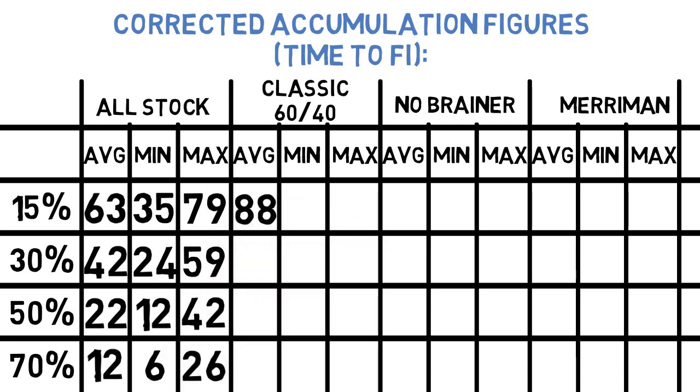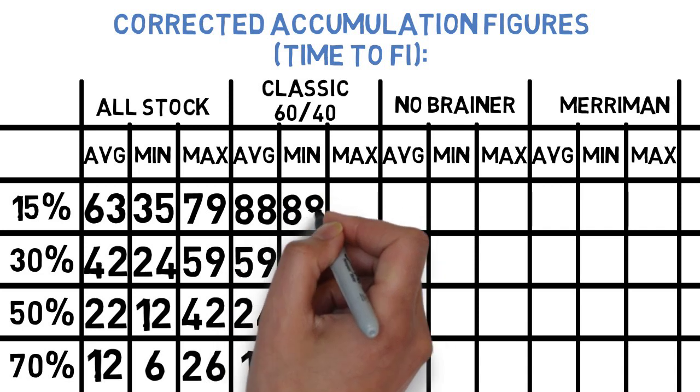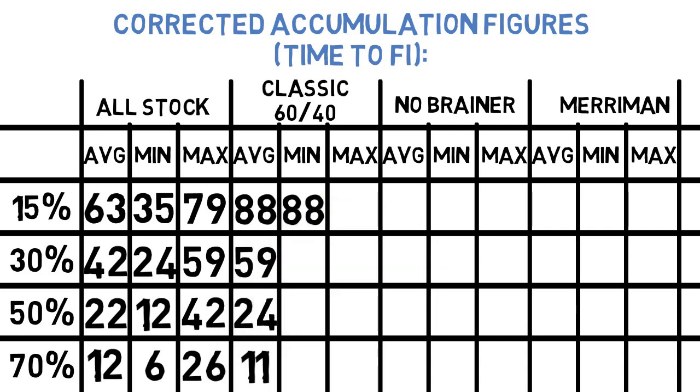The classic 60-40 strategy took 88, 59, 24, and 11 years to reach FI on average using those same savings rates. Interestingly, all 5 successes at the 15% savings rate took either 88 or 89 years. So, at its fastest, the 15% savings rate took 88 years in either 1927 or 1930, and at 30, 50, and 70%, it took 32 years starting in 1927, 28, or 1930, 13 years starting in 1927, and 6 years starting in 1930 or 1931, respectively.